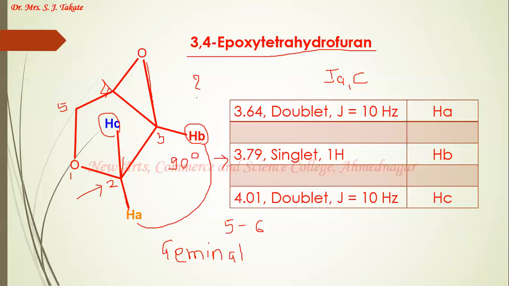So this is how you can remember that an electronegative element decreases the coupling constant value. This is the second factor which affects the vicinal coupling constant value. In the next lecture, we will be studying the next factors, that is, the bond length dependence and the valence angle.